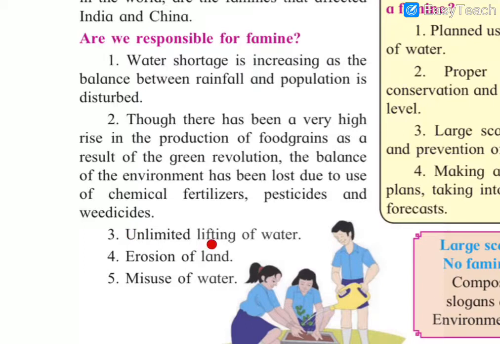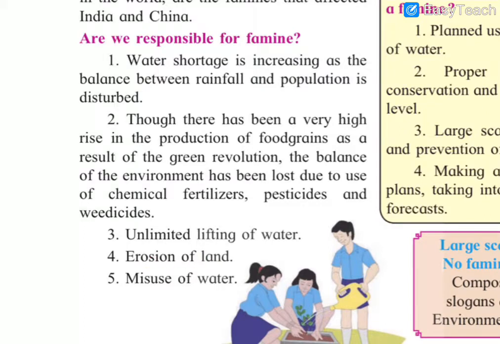And the third reason is unlimited lifting of water. For the vast population we need a lot of water to meet the needs of human beings, for construction, for drinking, for daily use, everything. This unlimited lifting of water from groundwater has led to water scarcity.